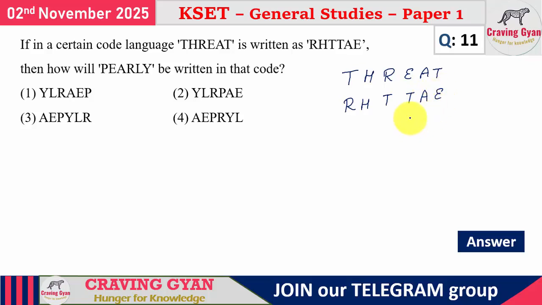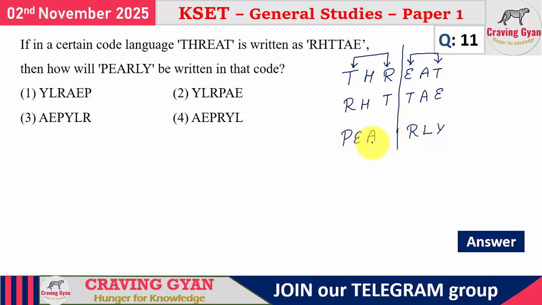Now look at the things. What they have done is the first and third digits have been replaced. Similarly, the fourth and sixth digits have been replaced. Replaced in the sense interchanged, exchanged. Similarly, we have to do the same for Pearly also. PEARLY.